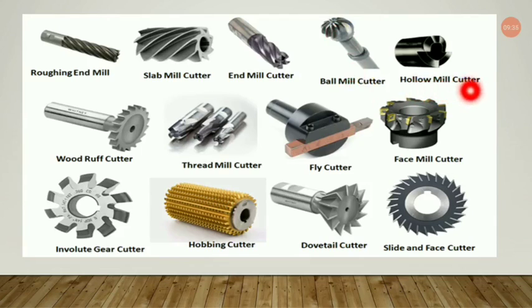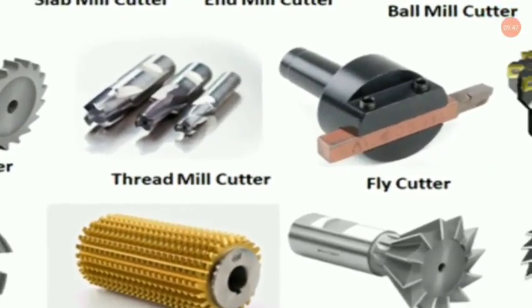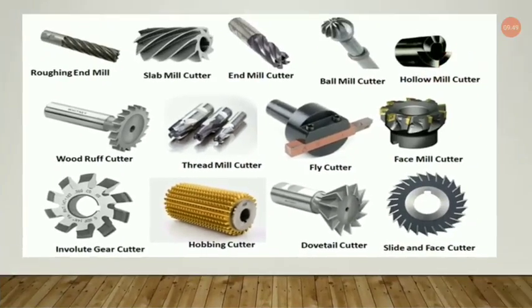This is the hollow mill cutter, and I earlier told you that for cutting keyways we use this Woodruff cutter. Now the thread mill is also very popular among milling cutters. The thread mill cutter is very important. Now this is the fly cutter, as you can see, and this is the face mill. The face mill is also very important and popular.